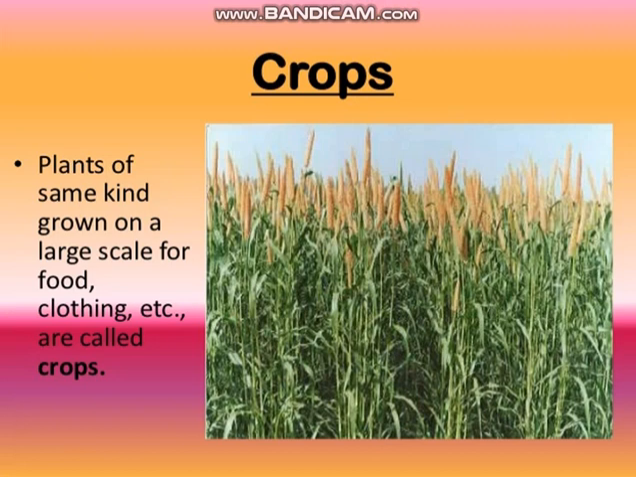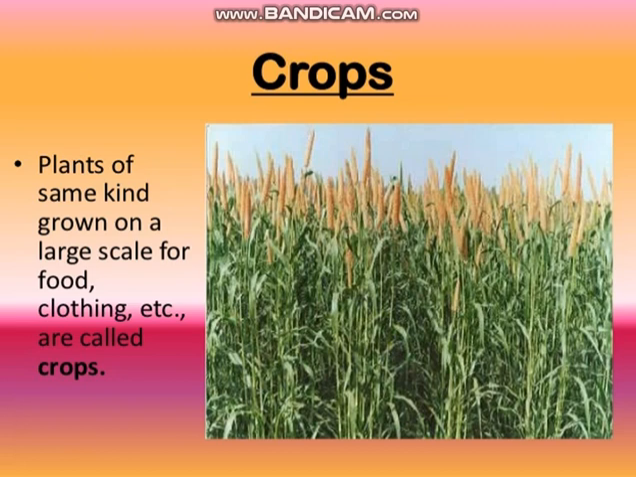Crops can be classified in two ways. The first one is on the basis of the products obtained. Some examples are: cereal crops, or grain crops, for example rice, wheat, maize, barley, etc. Pulse or legume crops, for example gram, pea, beans. Oilseed crops, that is mustard, groundnut, soybean. Fiber crops like cotton and jute. Root crops like sweet potato, carrot, etc. And tuber crops like potato.